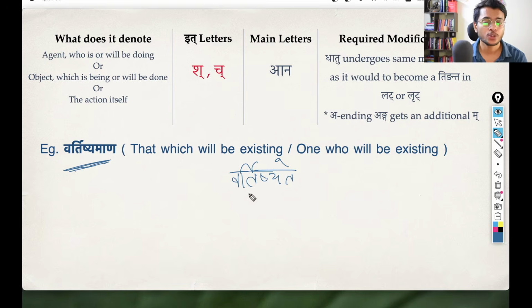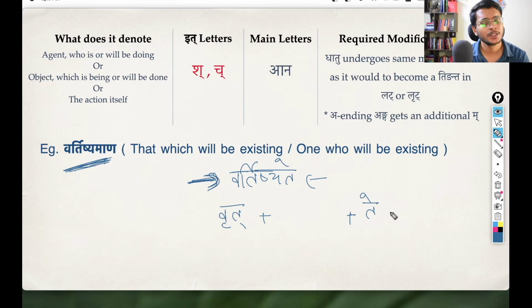Okay, and by now you know this point, that this vartishyamana is just like a replacement for the kriya pada vartishyate. This is the kriya pada in lrit lakara prathama purush ekvachanam, vartishyate. So you have the vrit dhatu, you have the ting pratyaya te. Since we are talking about lrit lakara, unlike lat lakara, which gets a gana chinha as the vikarana pratyaya, this lrit lakara we know gets a sya. This we have seen before also.